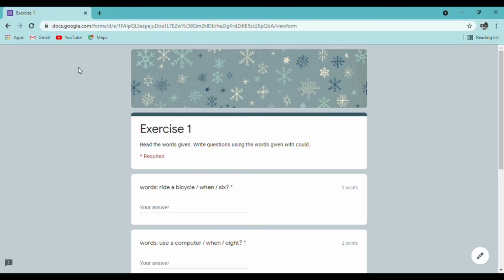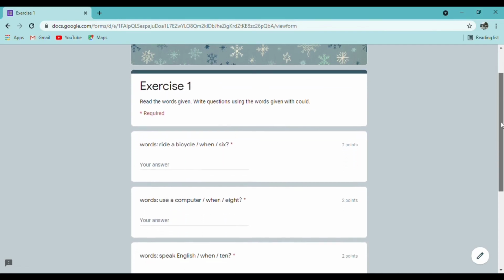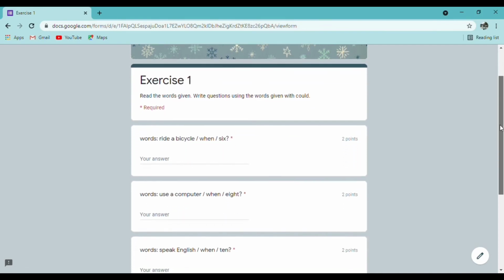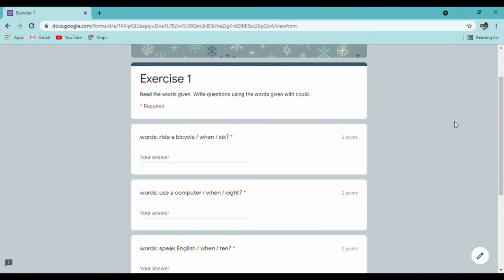Just now I wanted to show you how to do the exercise. This is exactly how you write down your answer. This is the Google form. As you can see, exercise 1. You need to read the instruction first: read the words given, write a question using the words given with could.